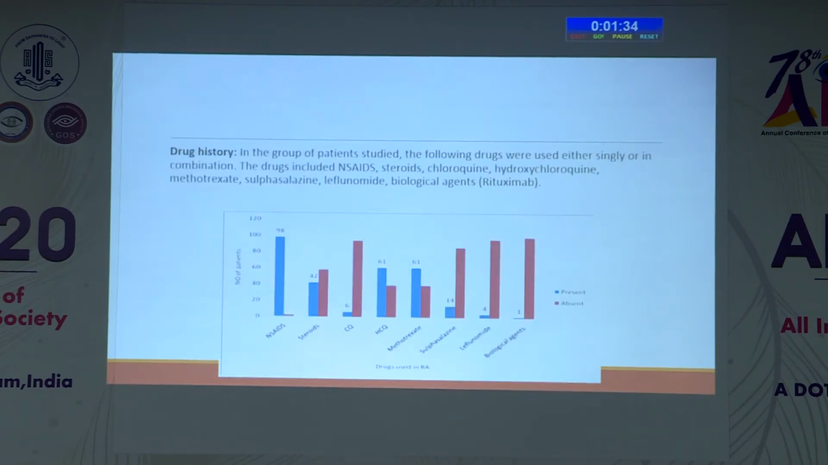In the drug history, the following drugs were used either singly or in combination. NSAIDs were seen in 98 cases, steroids in 42, and others were chloroquine, hydroxychloroquine, methotrexate, sulfasalazine, leflunomide, and biological agents like rituximab.